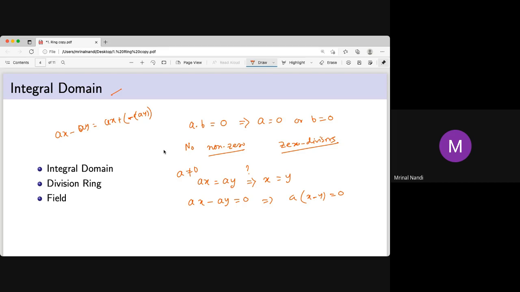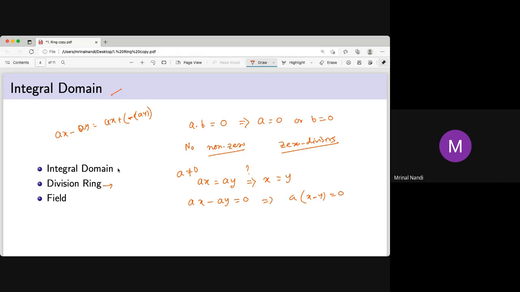Now, if we forget about the commutative part, just one exists and the inverse exists. That means the cancellation law holds. This is called a division ring. So a division ring is just a field except for one property, commutativity. So a commutative division ring is a field. We are least interested in the division ring.